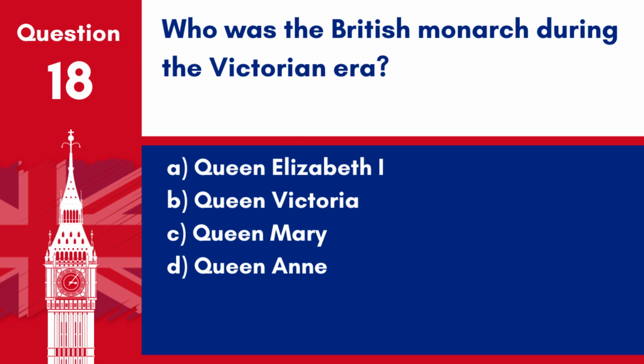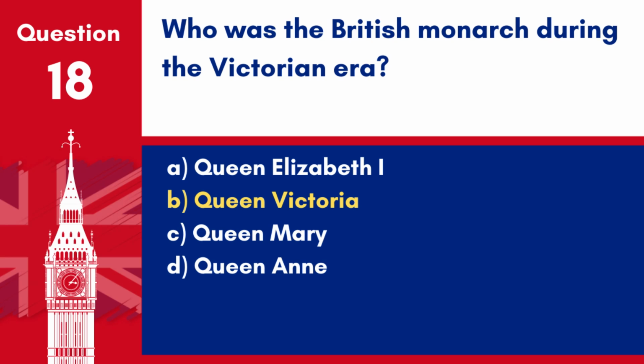Question 18. Who was the British monarch during the Victorian era? A. Queen Elizabeth I. B. Queen Victoria. C. Queen Mary. D. Queen Anne.